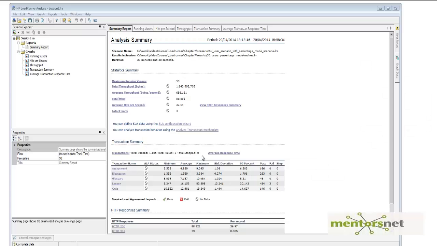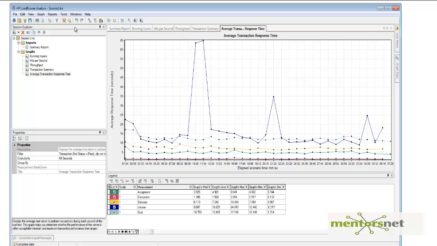Hello, welcome back. So here is a session that I have opened for the test run I did with 50 users. By default, you see a couple of graphs like this. This is what LoadRunner gives you by default. The default graphs, even though they give something, may not be what you want.